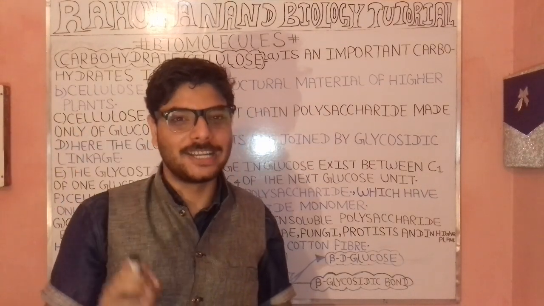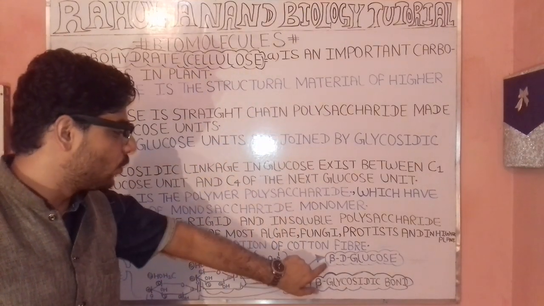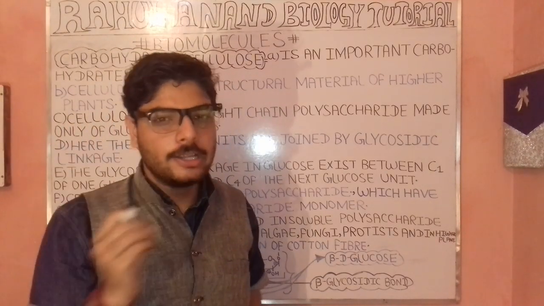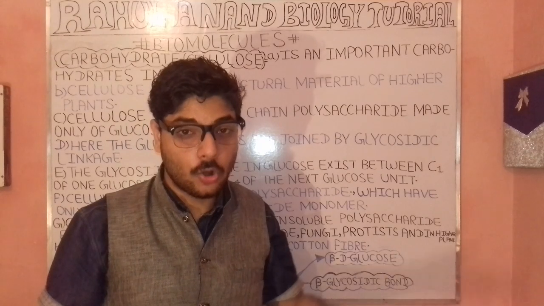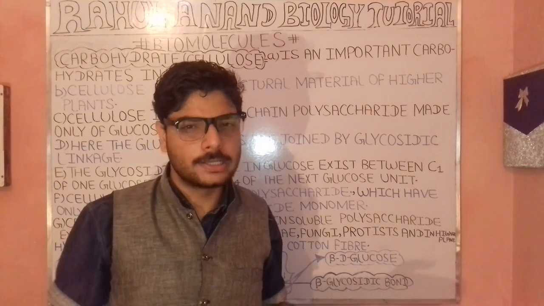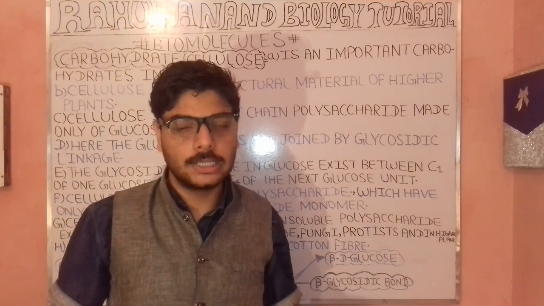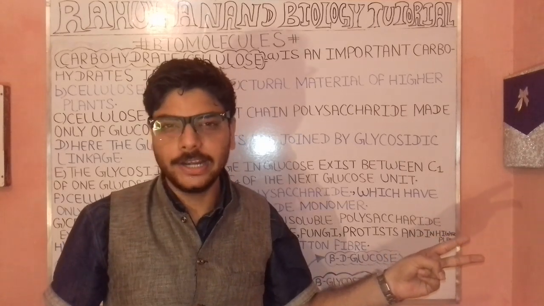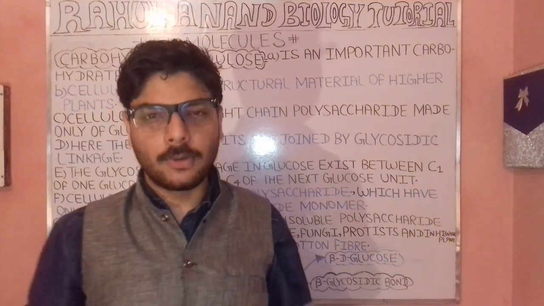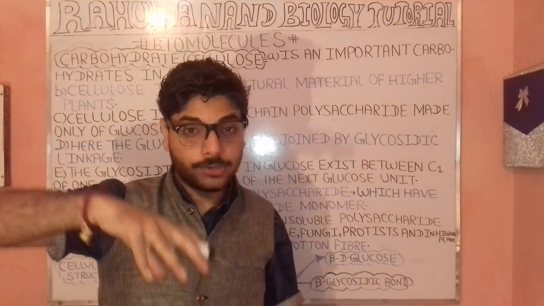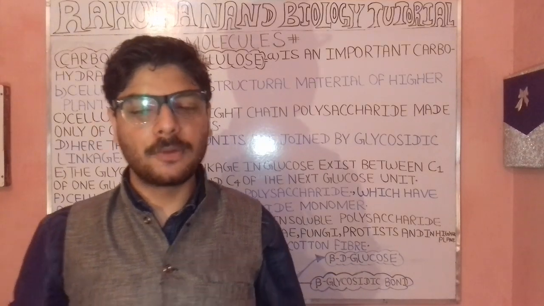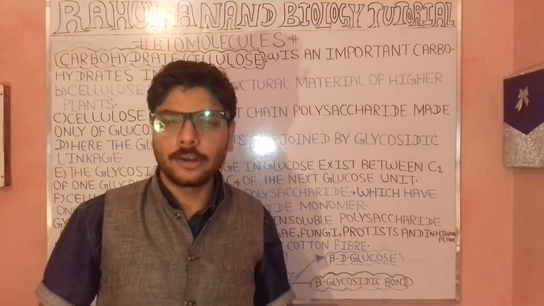You can find it here on the board: the beta D glucose attached by the beta glycosidic bond. So this is the condition when we talk about what cellulose actually is. Cellulose is an important carbohydrate. Next, cellulose is the structural material of higher plants. Talking about the third point, we have just covered that.